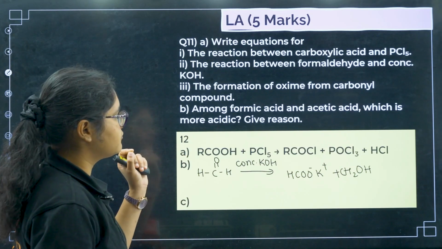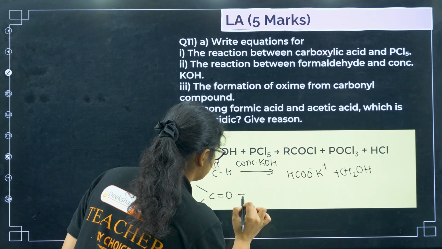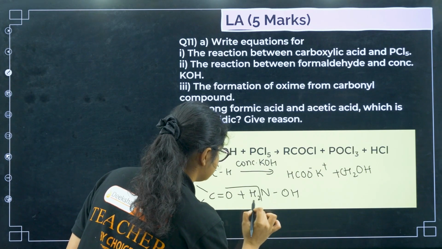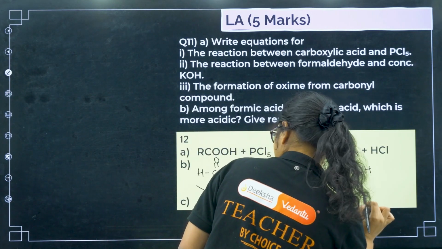Next we have formation of oxime from carbonyl compound. If I have a carbonyl compound with hydroxylamine, what will happen? H2O will be removed and you will get C=NOH.